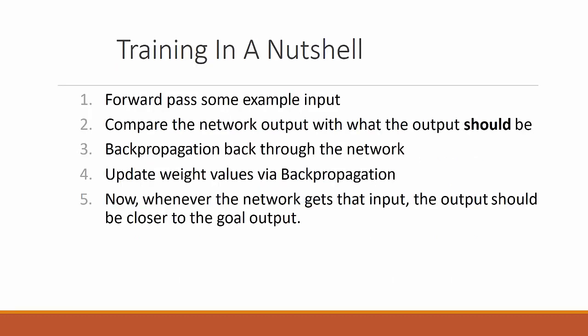What is training in a nutshell? We pass some example input and compare the network output with what the output should be. Backpropagation moves backward in the network and updates the weight values, so that whenever the network gets that input, the output will be closer to the goal output.